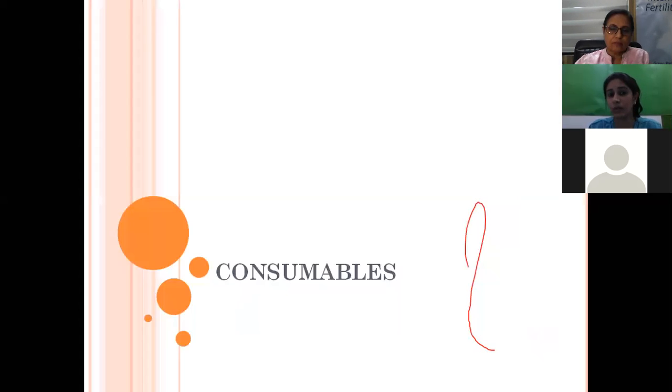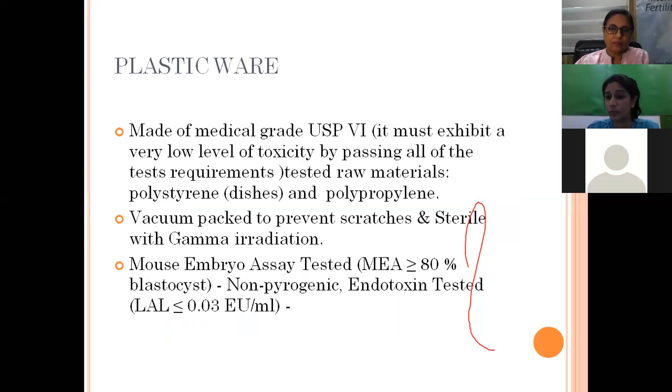Now we come to our consumables. What are consumables? There are different types of consumables that we use in an andrology lab as well as an embryology lab. Mostly it is plasticware. All of these must be of medical grade USP 6, which means they must exhibit a very low level of toxicity, and they are usually made of polystyrene and polypropylene.